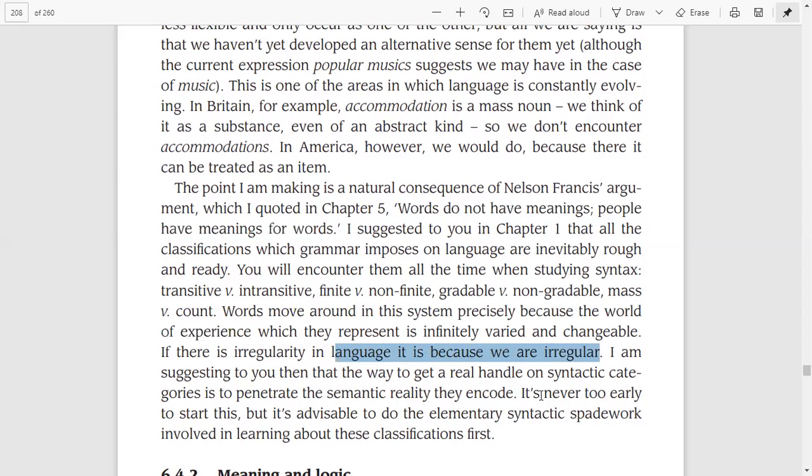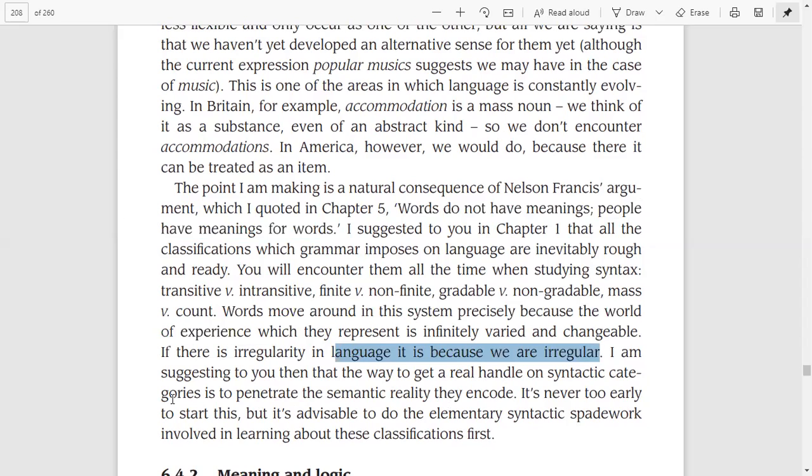If you want to get a real understanding of this, you can get a real handle on syntactic categories by trying to penetrate the semantic reality that the people who create the language encode in the words, right? So try to unravel or reveal the semantic reality of the words which they encode.